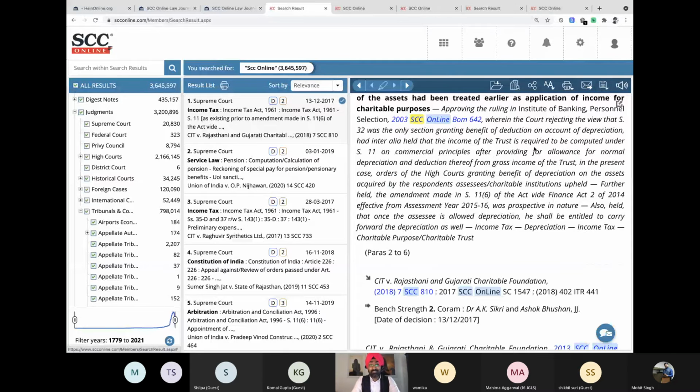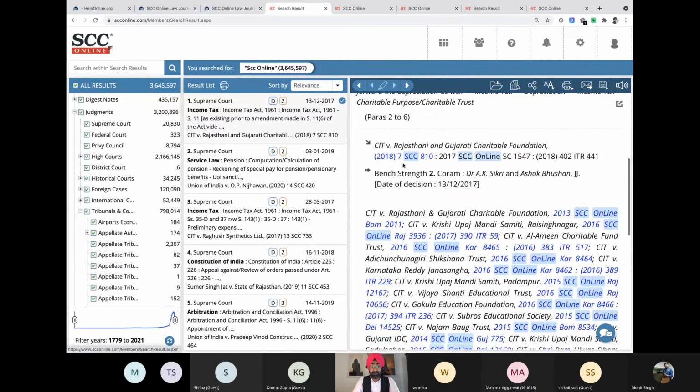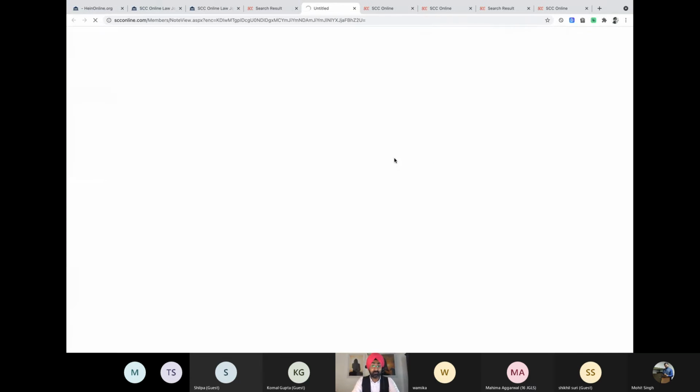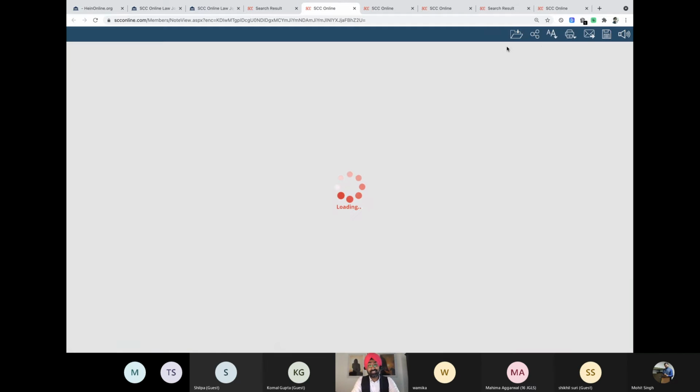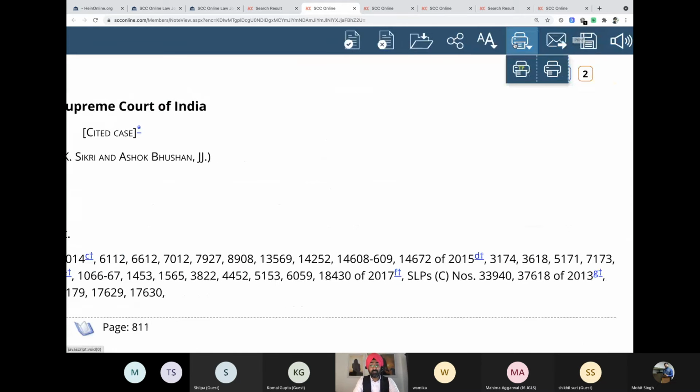And the reason is very simple. When you take a printout, like we said, there are 2 options. Let me start with an example. I open up this judgment. In the print, like we mentioned when Mohit was showing this, you have 2 options. One is a true print, the other one is a non-true print.